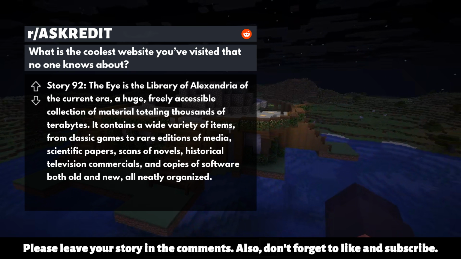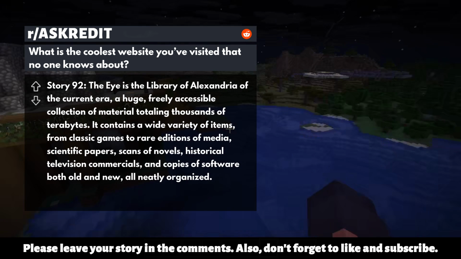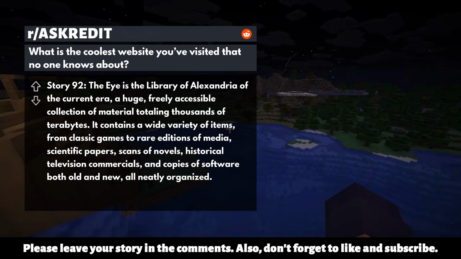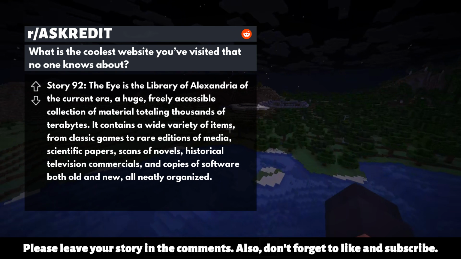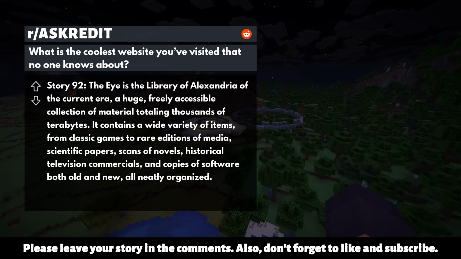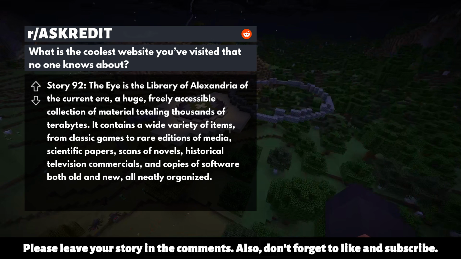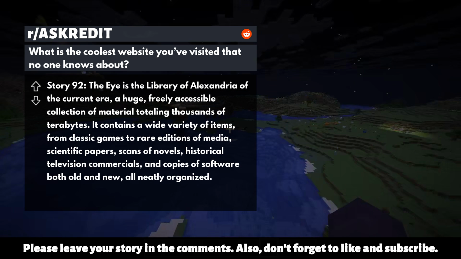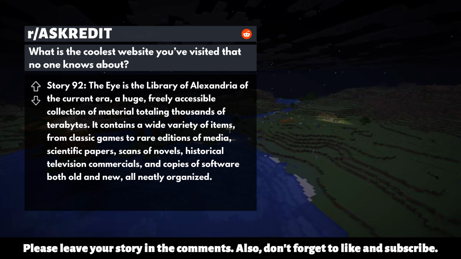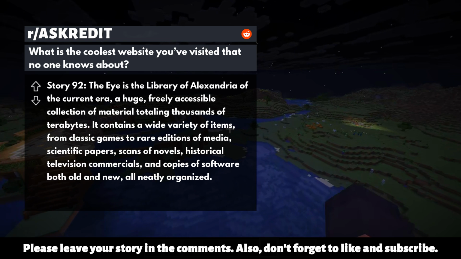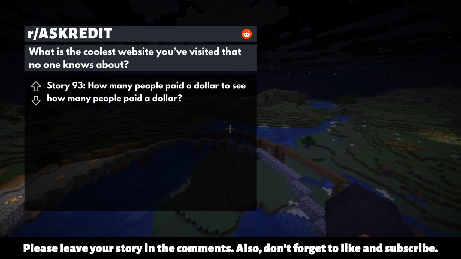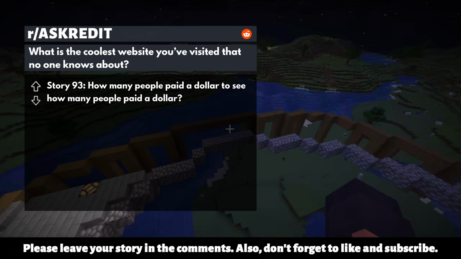Story 92. The Eye is the Library of Alexandria of the current era. A huge, freely accessible collection of material totaling thousands of terabytes. It contains a wide variety of items, from classic games to rare editions of media, scientific papers, scans of novels, historical television commercials, and copies of software both old and new, all neatly organized. Story 93. How many people paid $1 to see how many people paid $1?